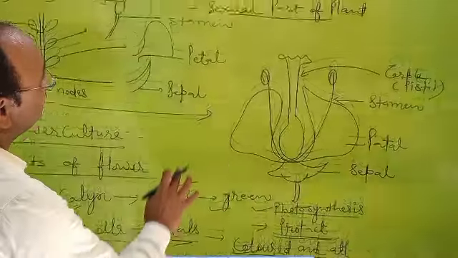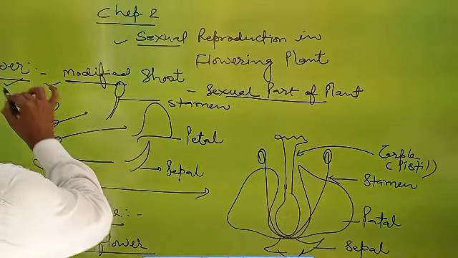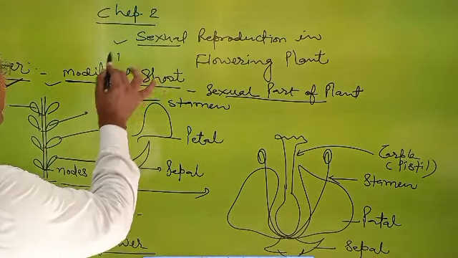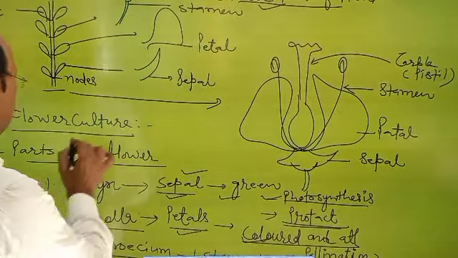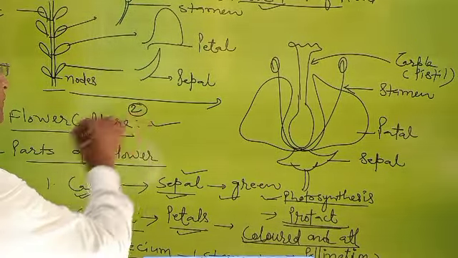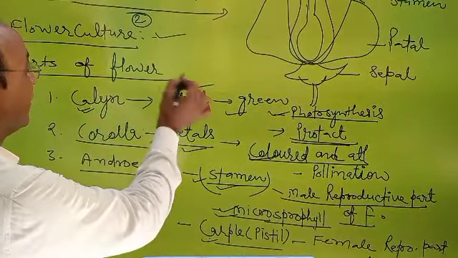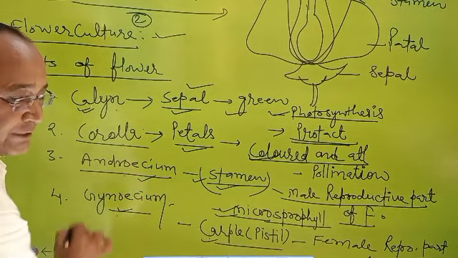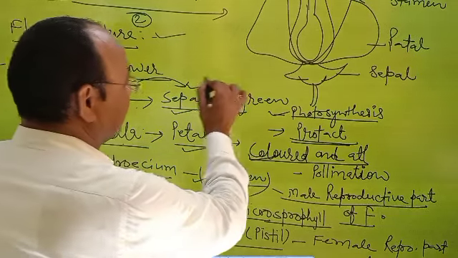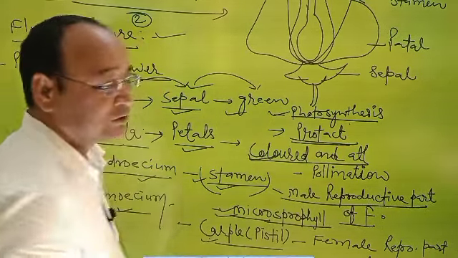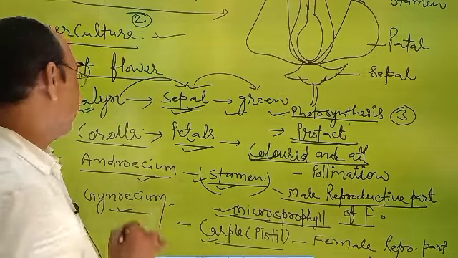So the first point is sexual reproduction in flowering plant. What is a flower? It is a modified shoot and acts as a sexual part of the plant. Next, question number 2, what is floriculture? Cultivation of flower is known as floriculture. Number 3, parts of flower: calyx, corolla, androecium and gynoecium. Unit of calyx: sepal. Sepals are green, so a photosynthetic part. Question number 3, give the name of the photosynthetic part of the flower. Your answer is sepal.